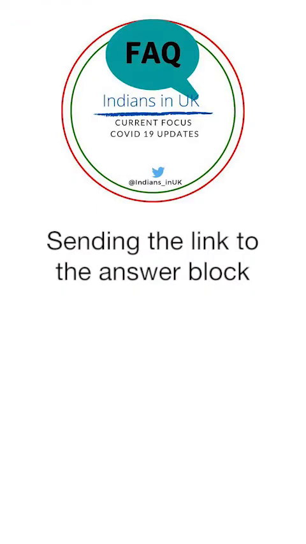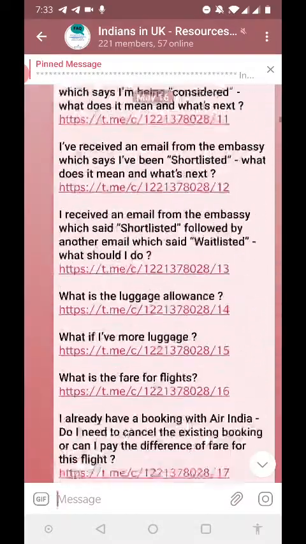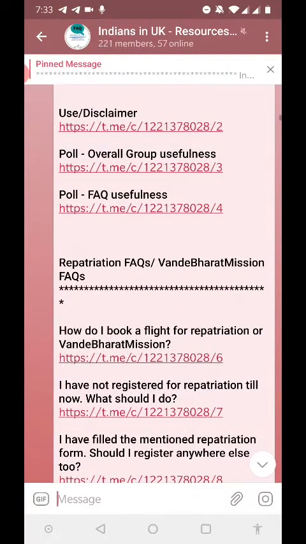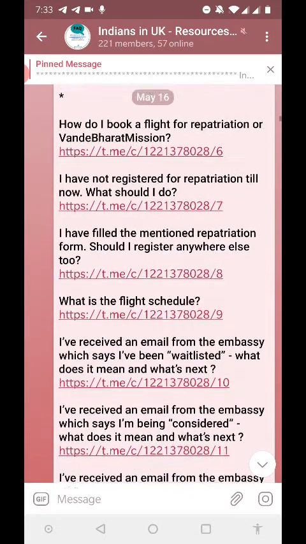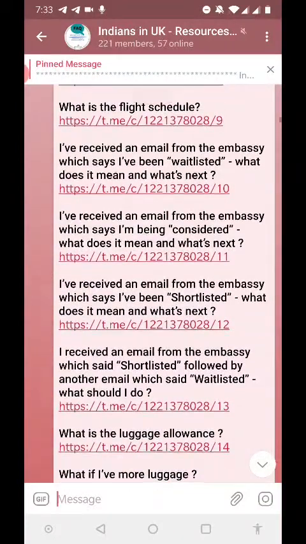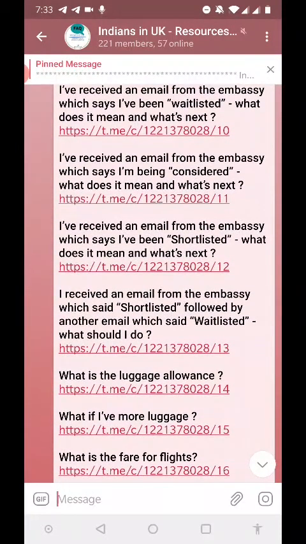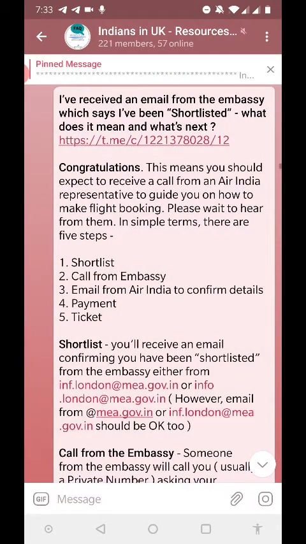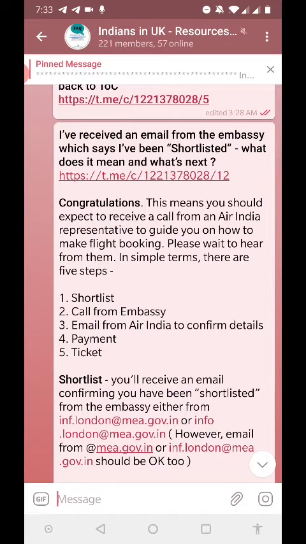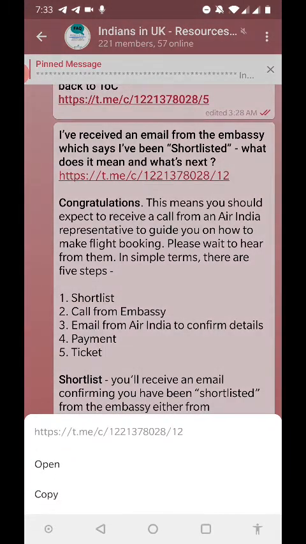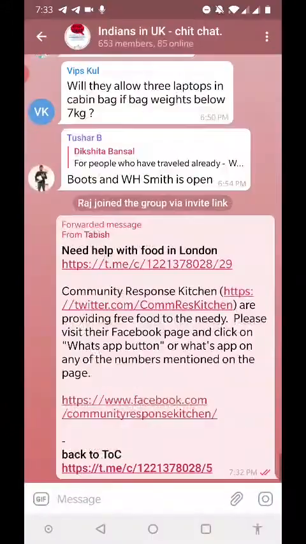The third way that active members can very effectively use this FAQ is by providing a link to the answer block, which gives a response to the question that has been asked by somebody. So for example, if somebody asks me, I have received an email which says I have been shortlisted, what does it mean and what is next for me. Rather than typing the whole response all over again, active members can come back here and see, okay, this question is already listed. They can long press it, copy it, or they can go to this answer block. On every answer block, on the top, the link to that answer block is mentioned, so they can long press it, copy it, go back and then post the response here.